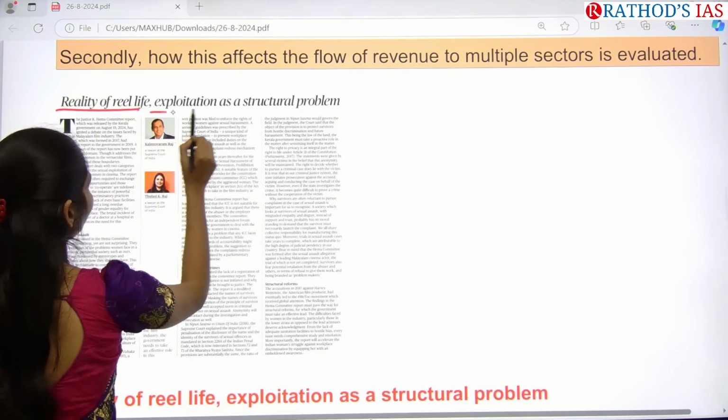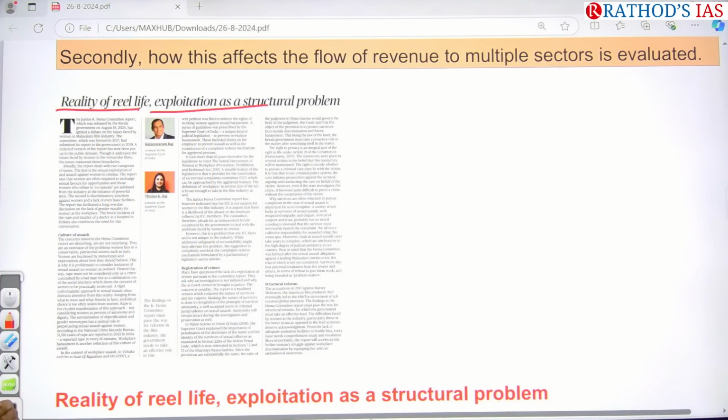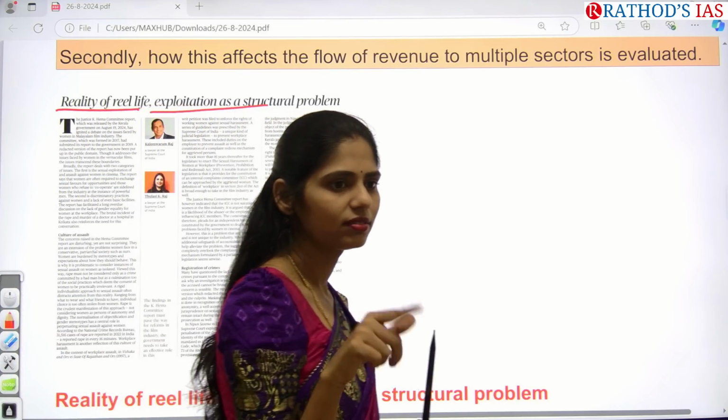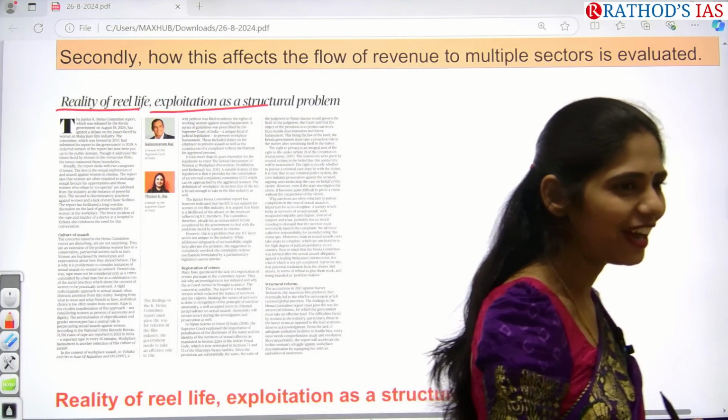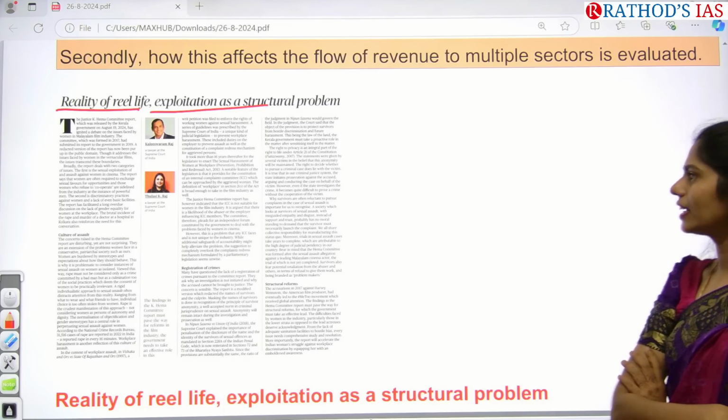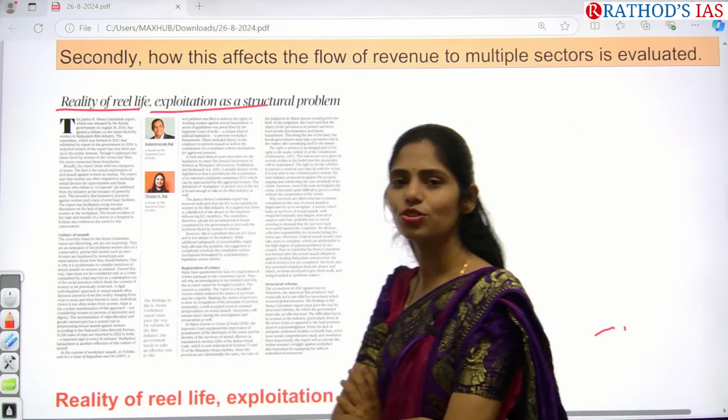Okay, so see this article. Reality of reel life exploitation as a structural problem. So what is this reel life? Reel life means social media, reels. Okay, next. Yes, actually this article is talking about the Malayalam film industry.